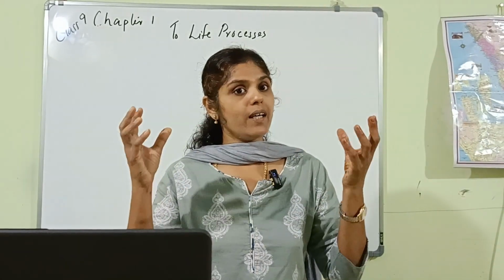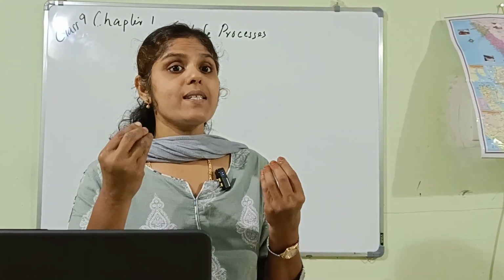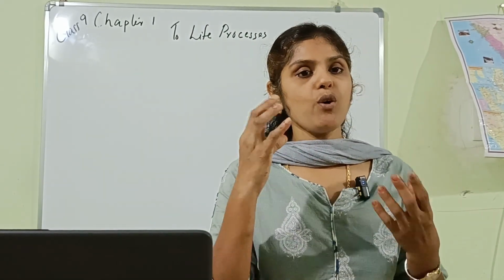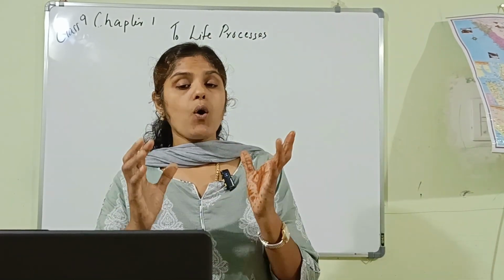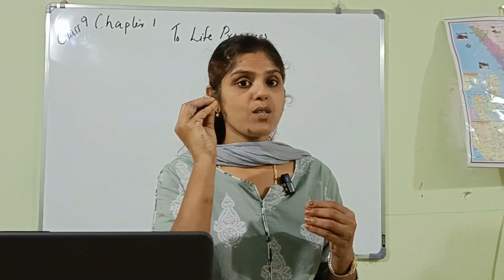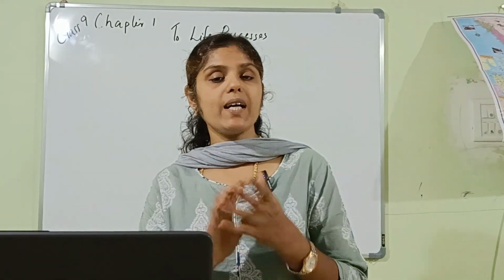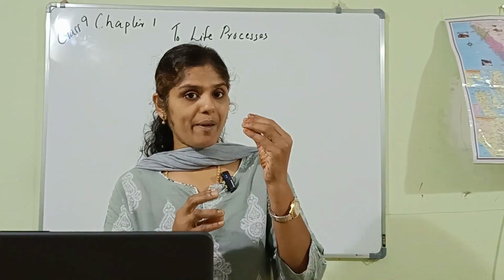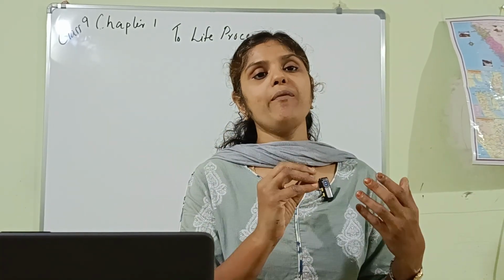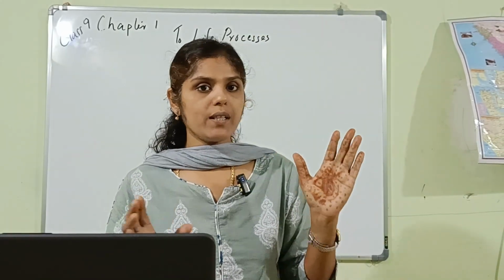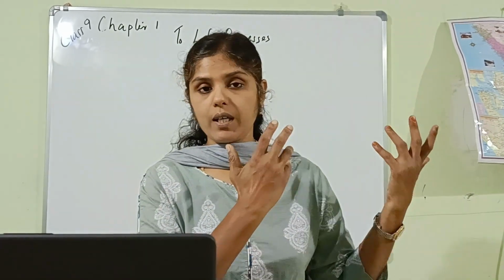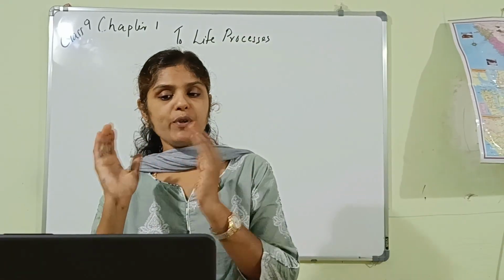Now, we have already studied in early classes that the cell is the structural and functional unit of life. All the chemical reactions for the existence of life mainly occur in the cell. All chemical reactions taking place for the existence of life take place within the cell. That is why the cell is considered the basic structural and functional unit of life. Have you understood? These topics we have already studied in the early classes. Now, moving to the next point.